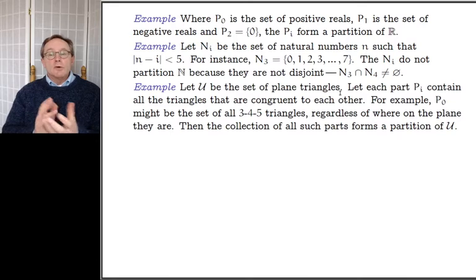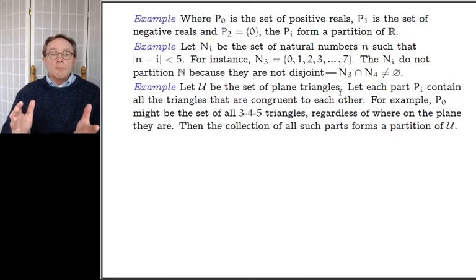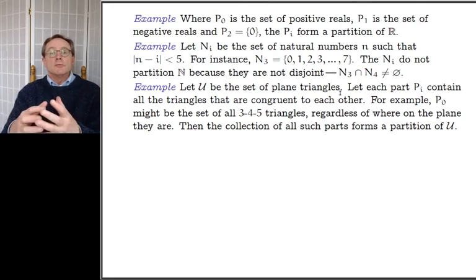The collection of all such parts is a partition of U, because every triangle goes in some part, because every triangle is congruent to itself anyhow. And no triangle goes in more than one part, because if you had triangles that are congruent to each other and other triangles are congruent, you'd smush them together, it'd be the same part by definition of Pi. It contains all the triangles that are congruent to each other.